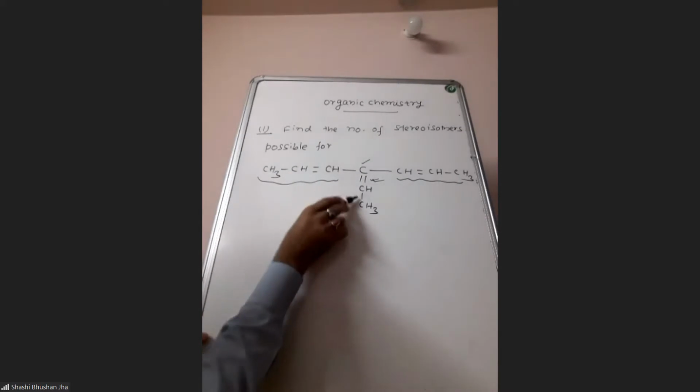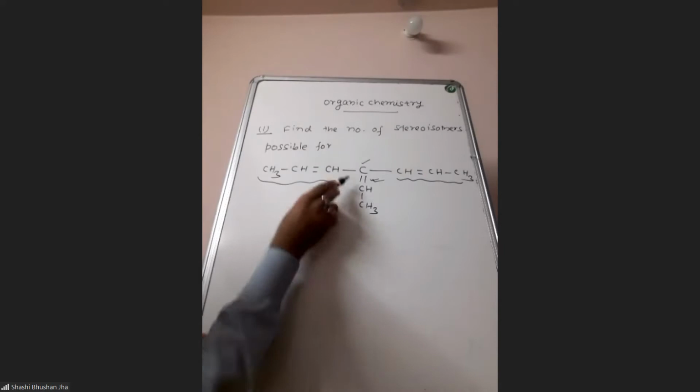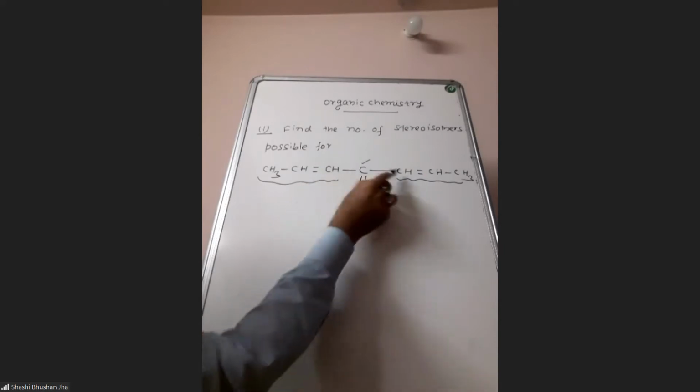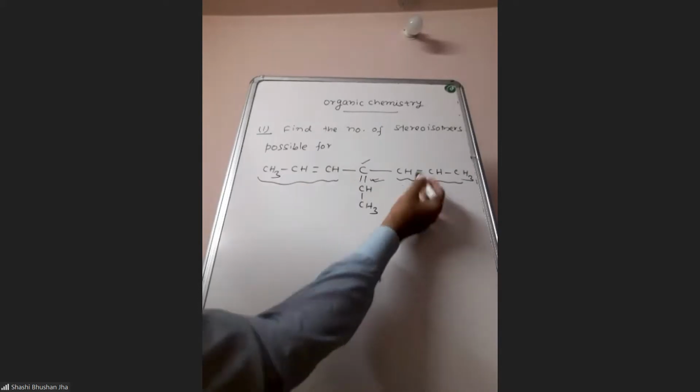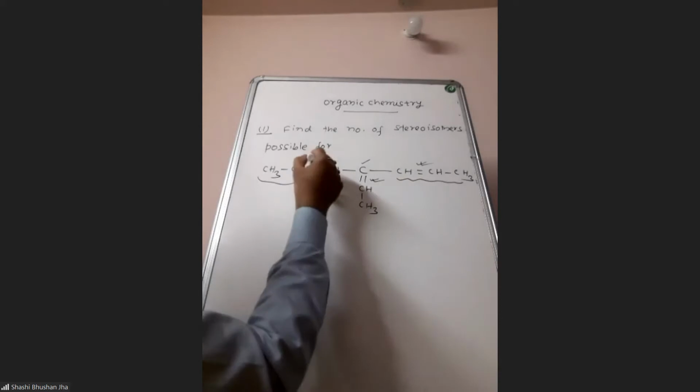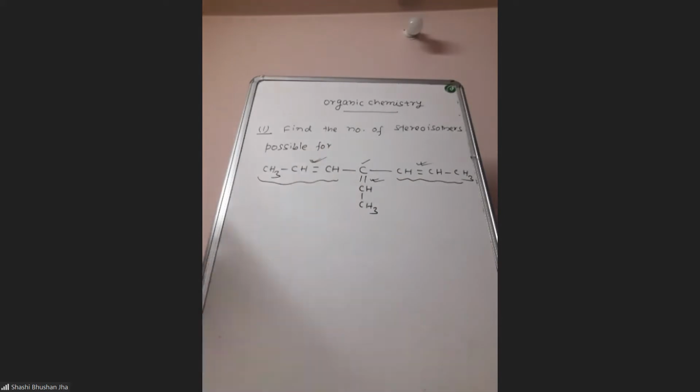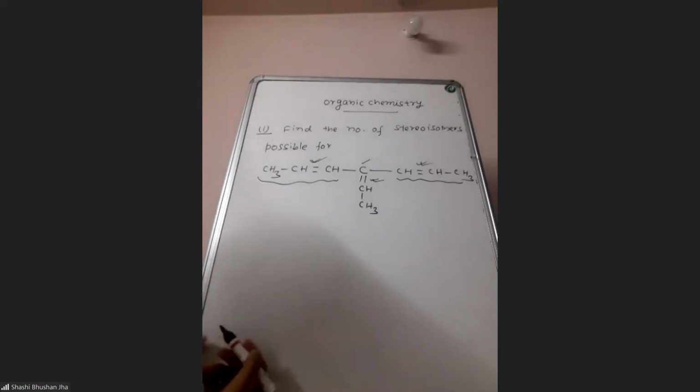So from here itself we can see the answer. Since this carbon has two identical groups, around this double bond geometrical isomerism is not possible. Geometrical isomerism will be possible about this double bond and about this double bond. So the number of geometrical isomers is going to be 4. And we can draw and check also.